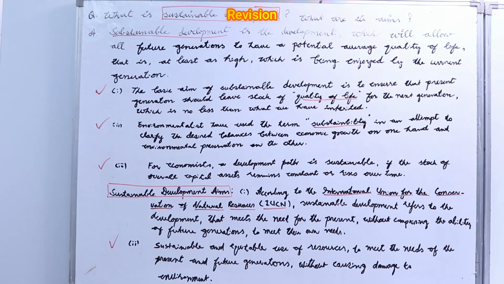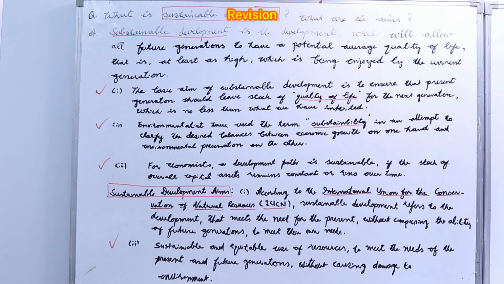Sustainable development aims, look at there. According to the International Union for Conservation of Natural Resources, IUCN, sustainable development refers to the development that meets the need for the present without compromising the ability of future generations to meet their own needs.